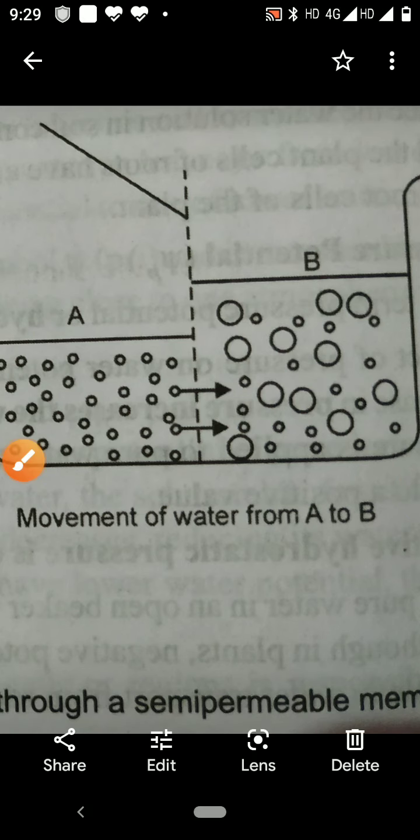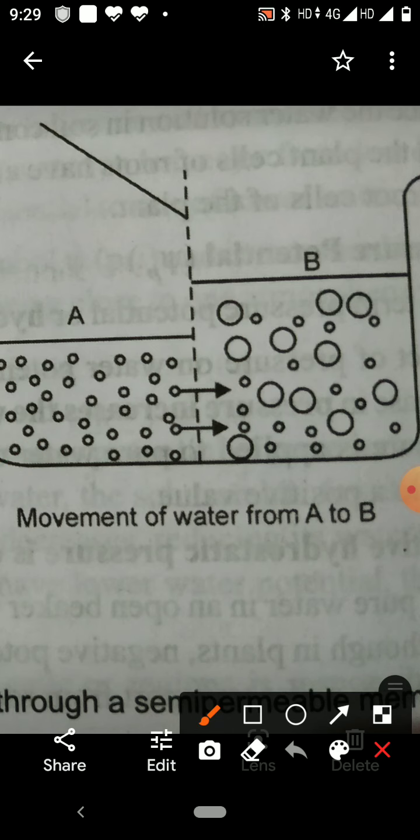Therefore, the level will rise. In the beginning, both liquids were at the same level, but now you see the level in B has increased. So why did the level increase? Because water molecules from A diffuse into B by the process of osmosis.